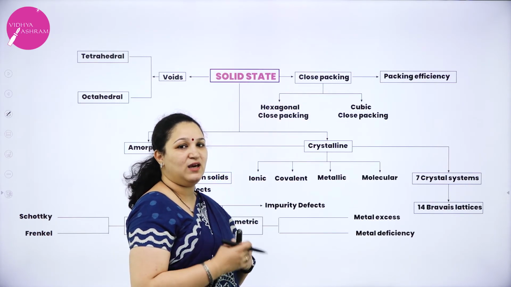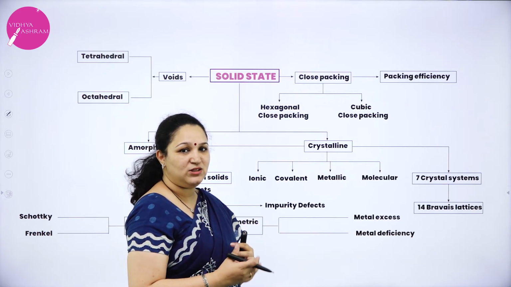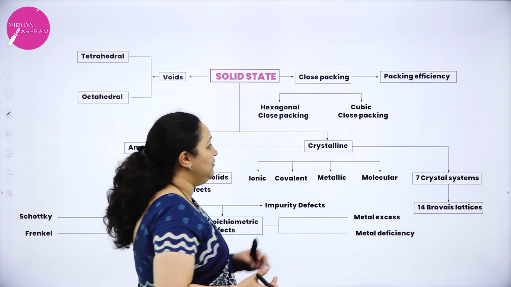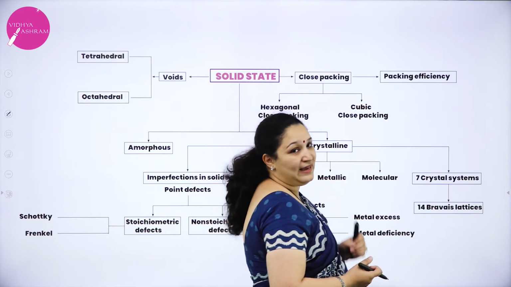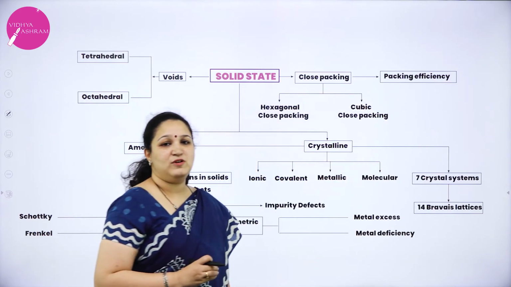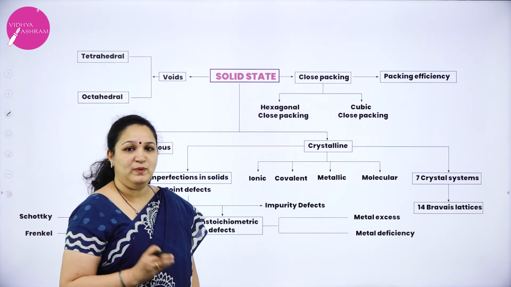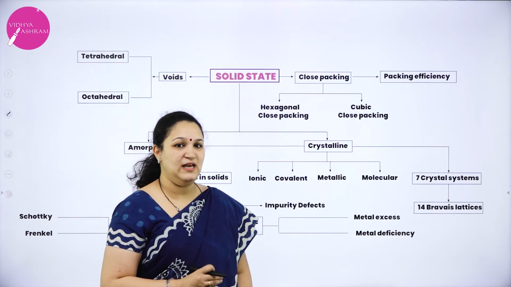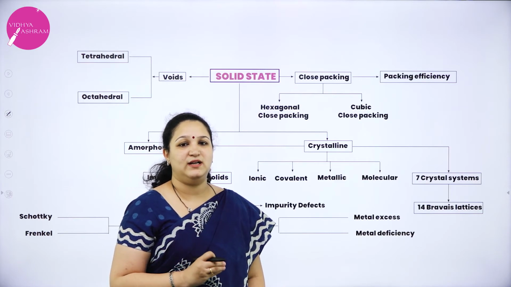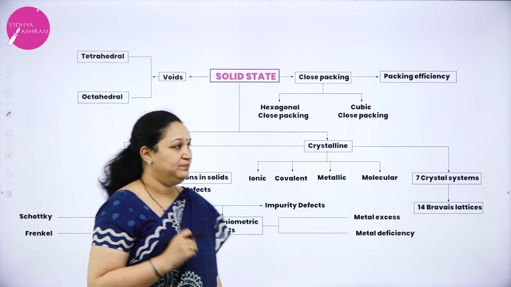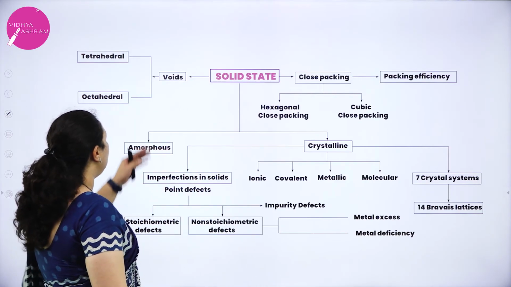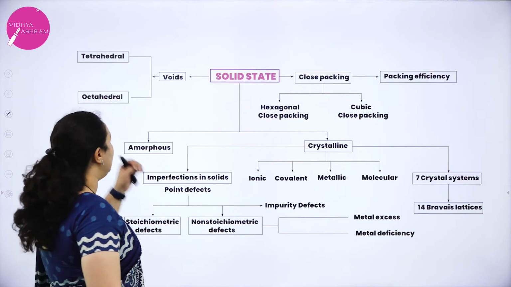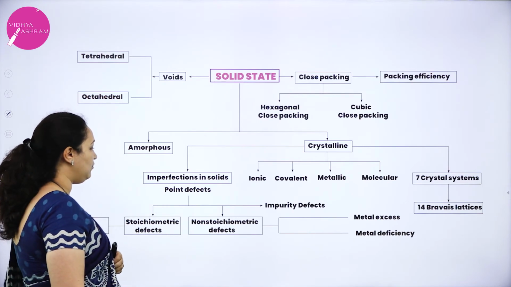You have learnt close packing in 1 dimension, 2 dimension and then in 3 dimension. Then we learnt about the packing efficiency of simple cube, body centered cubic unit cell and face centered cubic unit cell. These are the 3 most important derivations for your exam. Then we also learnt about 2 different types of voids, that is tetrahedral void and octahedral voids.